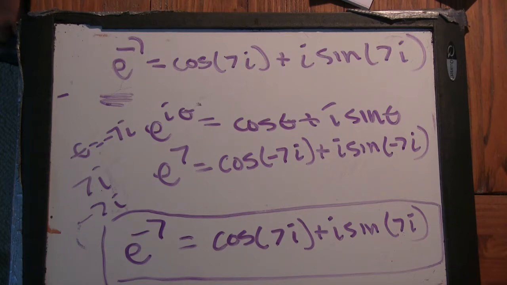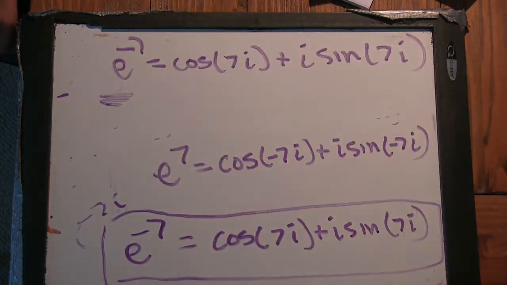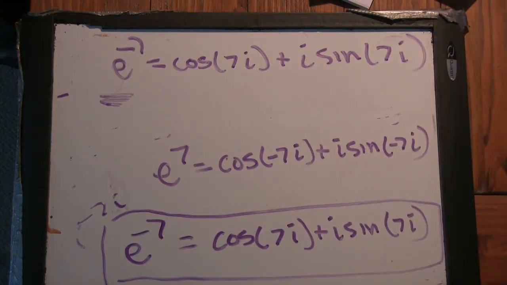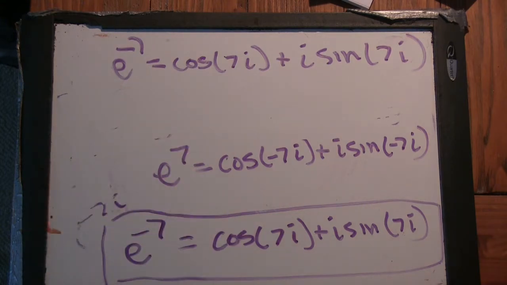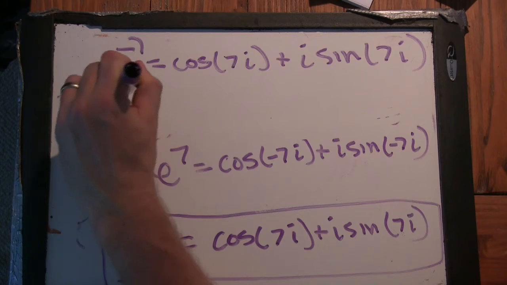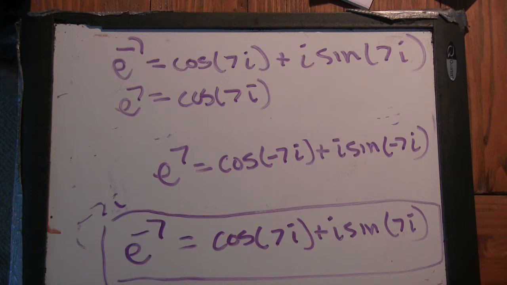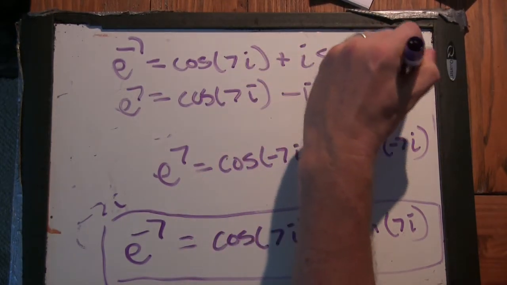Okay, and how do I use my even and odd function properties to turn this into something that looks with 7i's instead of minus 7i's? So you know that cosine of minus 7i is the same as cosine of 7i. So e to the 7th equals cosine of 7i. And then sine of minus 7i is the same as minus sine of 7i. Minus i sine of 7i.